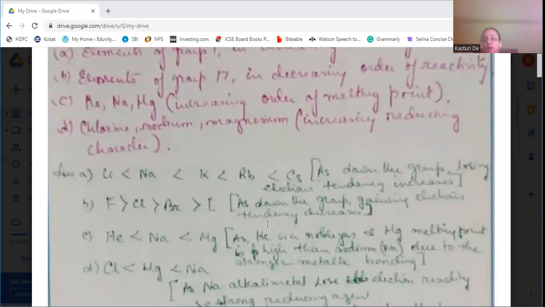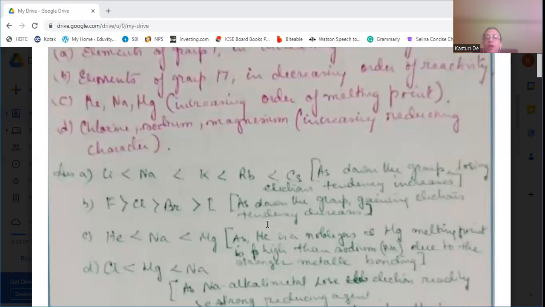So when we go down the group, their atomic size increases. And as their atomic size increases, their acceptance of electrons, the gaining electron tendency, decreases. Therefore their reactivity decreases as we go down the group. So chlorine will be more reactive than bromine, and bromine is more reactive than iodine, because these elements are present in the halogen group, or group number 17.